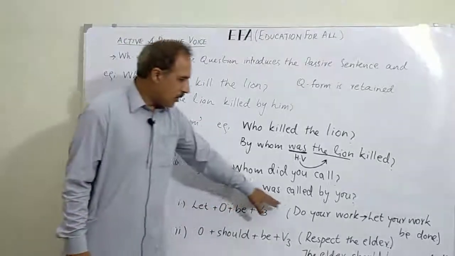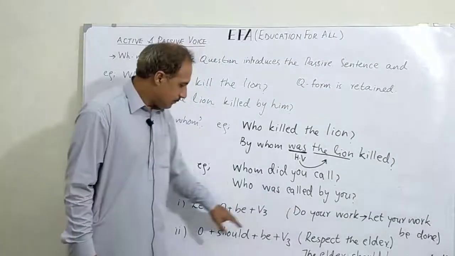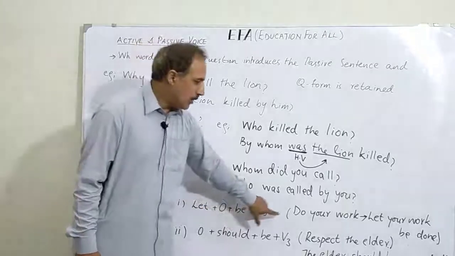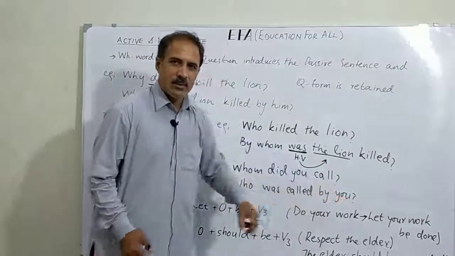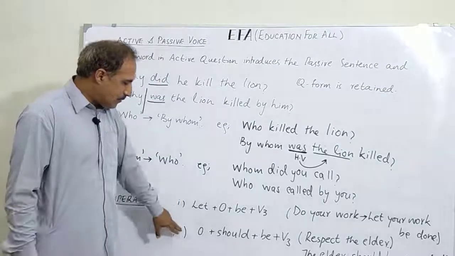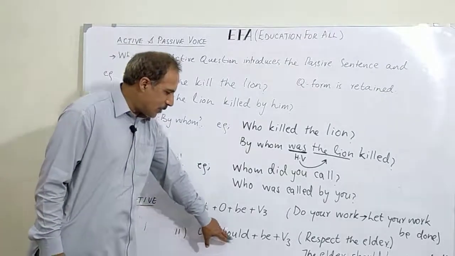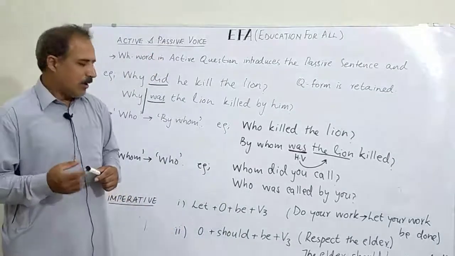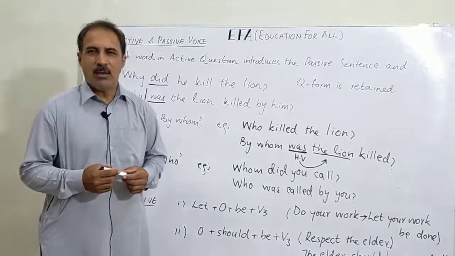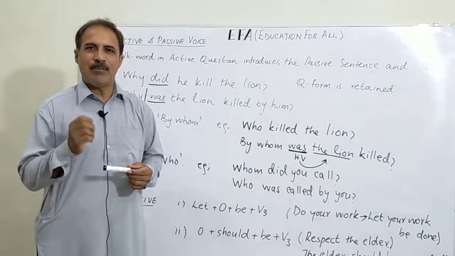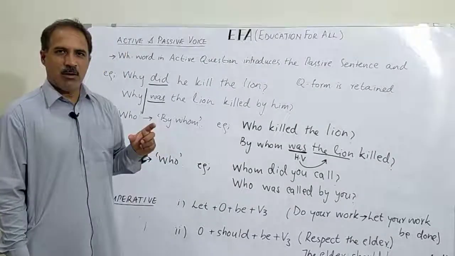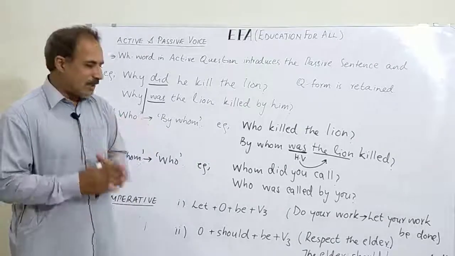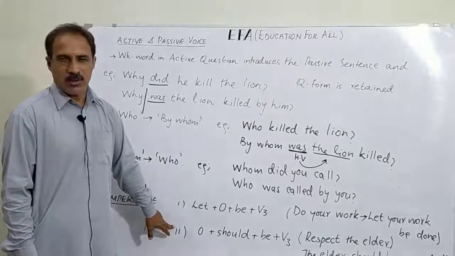For example, do your work. Let your work be done. Second, object plus should plus be plus V3. In the first method, we use let and be. In the second, we use should and be. But the order of the sentence changes if you use the second construction.